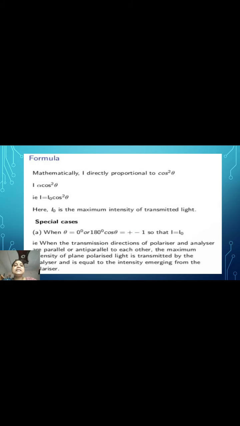In special cases, when theta is equal to 0 degrees or 180 degrees, that is cos theta is equal to plus or minus 1, so that I is equal to I naught. That is when the transmission directions of polarizer and analyzer are parallel or anti-parallel to each other, the maximum intensity of plane polarized light is transmitted by the analyzer and is equal to the intensity emerging from the polarizer. So this is known as Malus law.